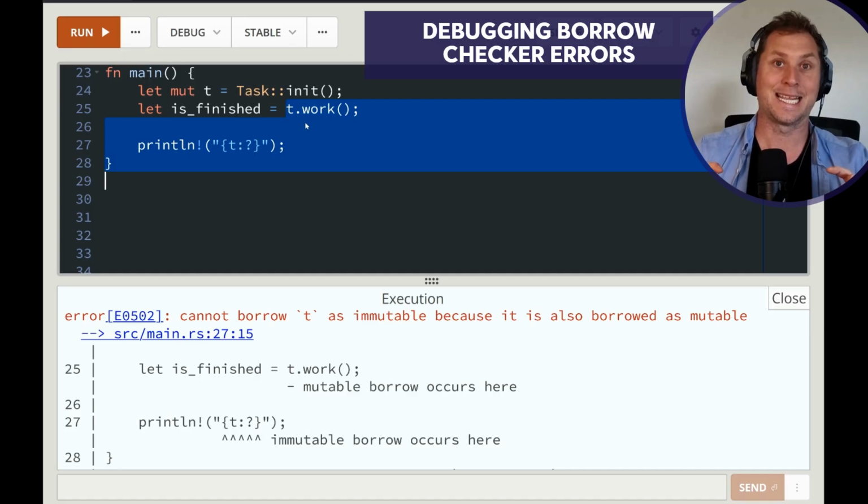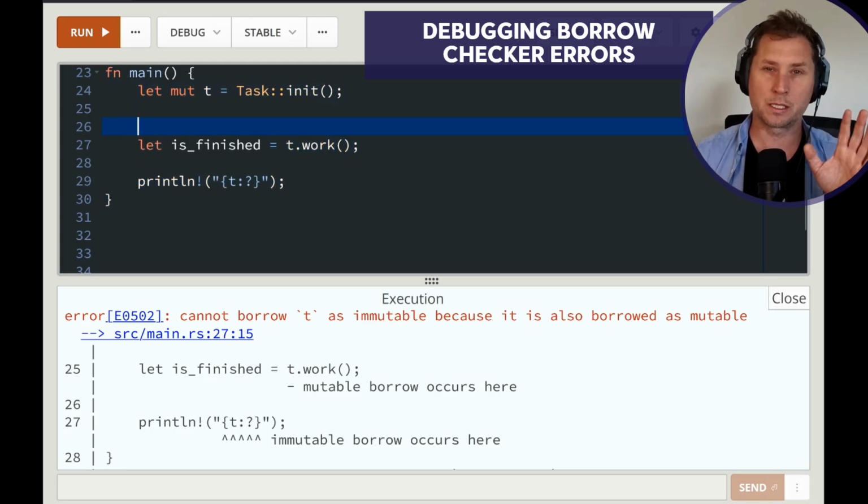That means that you have provided write access to somewhere else in your program. Rust's rules prevent any other readers or writers from existing while there is a writer available.